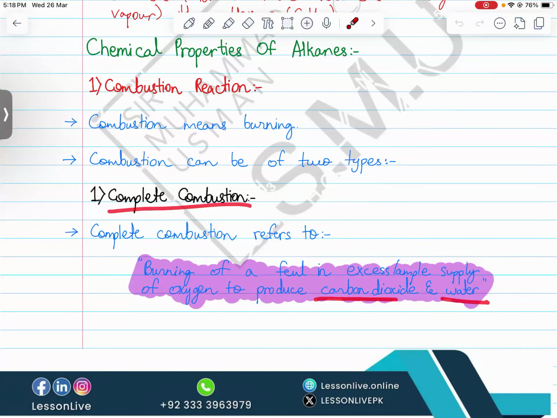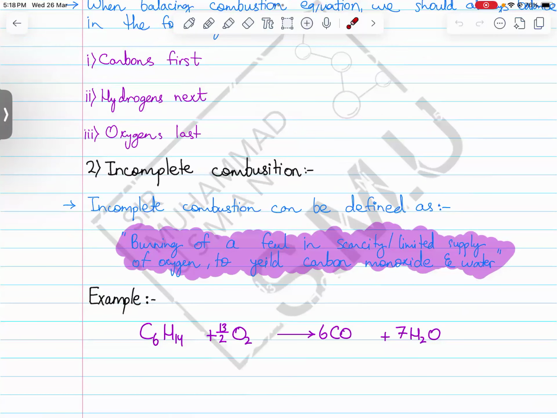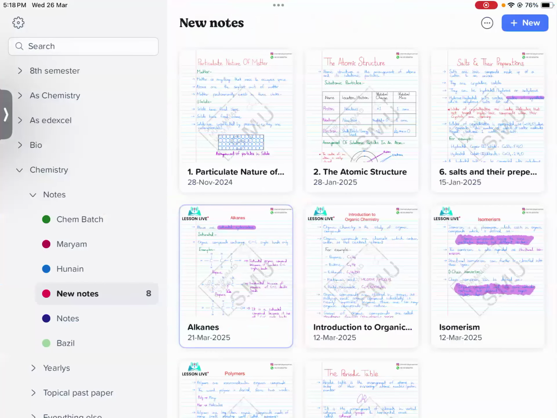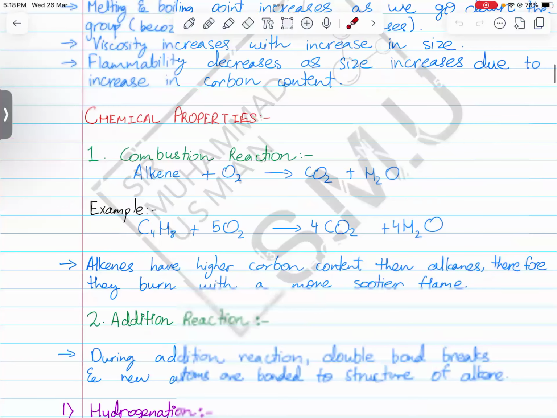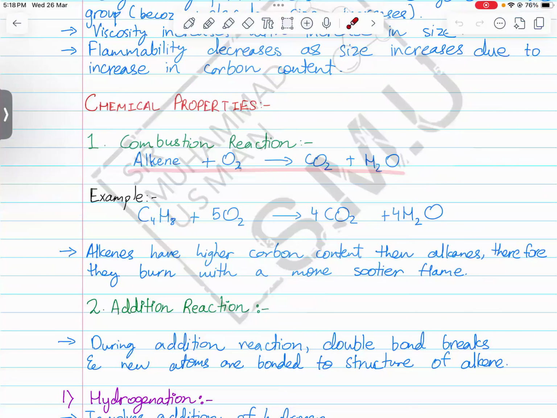However, incomplete combustion is when substances are burned in a limited, very scarce supply of oxygen, and because of the scarce and limited supply of oxygen, carbon monoxide is produced, not carbon dioxide. So either carbon dioxide is produced or carbon monoxide is produced. In complete combustion, carbon dioxide is produced, and in incomplete combustion, carbon monoxide is produced. One of them is mentioned over here. All alkenes react with oxygen to produce carbon dioxide and water. It's very simple. You should know how to balance these chemical equations as well. That is also something of importance.